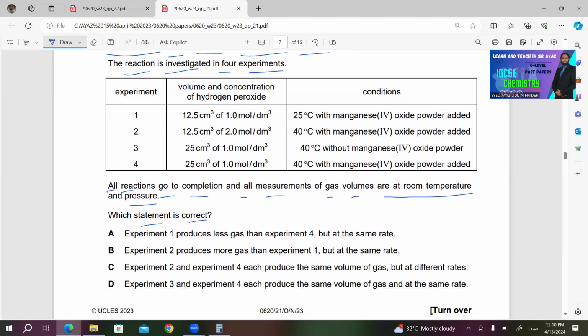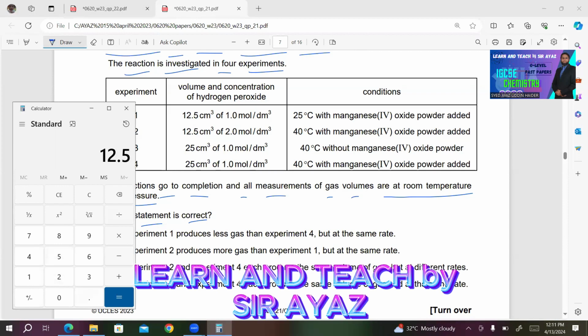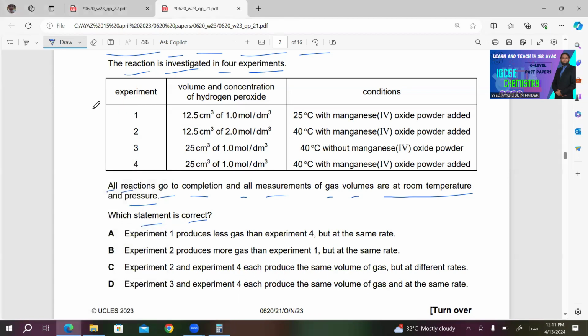A. Experiment 1 produces less gas than experiment 4. So first of all, we should know the number of moles of H2O2. So what I'm going to do, I will calculate the number of moles for each of these experiments 1, 2, 3, and 4. So 12.5 of 1 mole per dm3 means you will divide 12.5 by 1000, 0.0125. So here we have 0.0125 for experiment number 1.